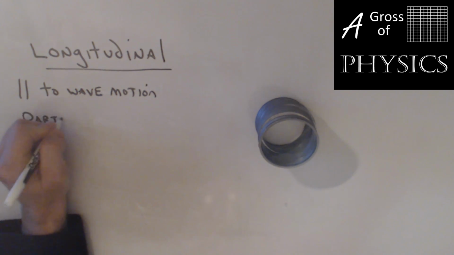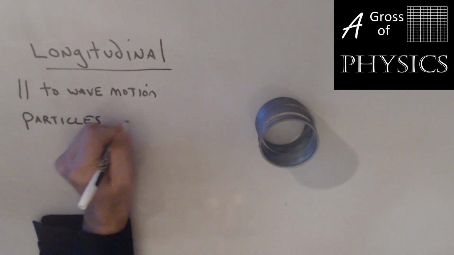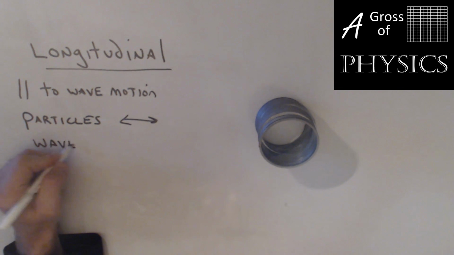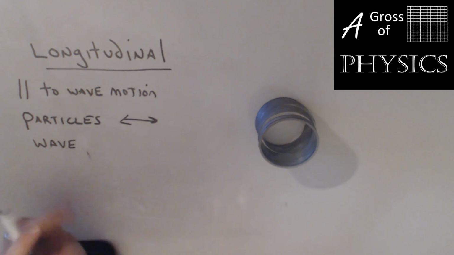So as I push inward, what's happening is we're seeing areas of compression and expansion. This is like an accordion as I send the wave back and forth. I push it, the wave travels parallel. So the particles are moving left and right, and the wave moves left and right, parallel to the motion.